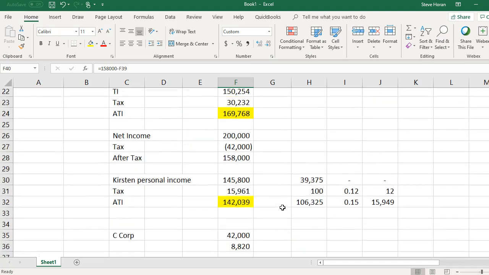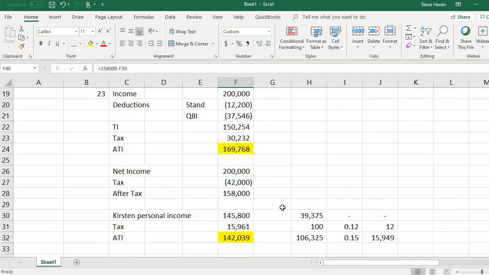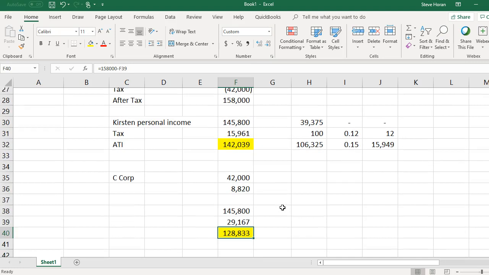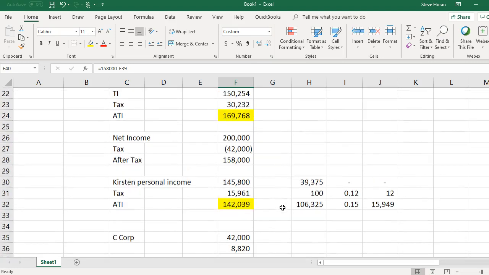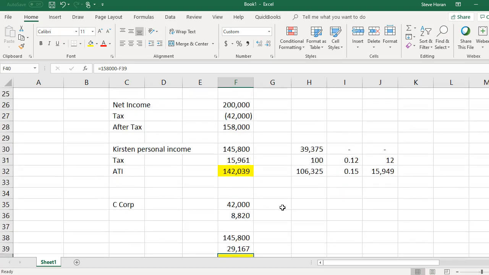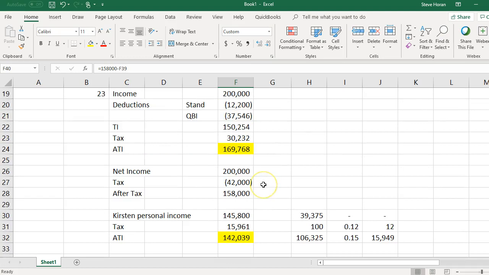So how the business is set up as a proprietorship, as an S Corp, and as a C Corp matters, especially with just her as the sole proprietor. So her after-tax income changed dramatically between the three. Okay, so she was best off at this point right here. Okay, so that was question 23. We'll take a look at one more question.